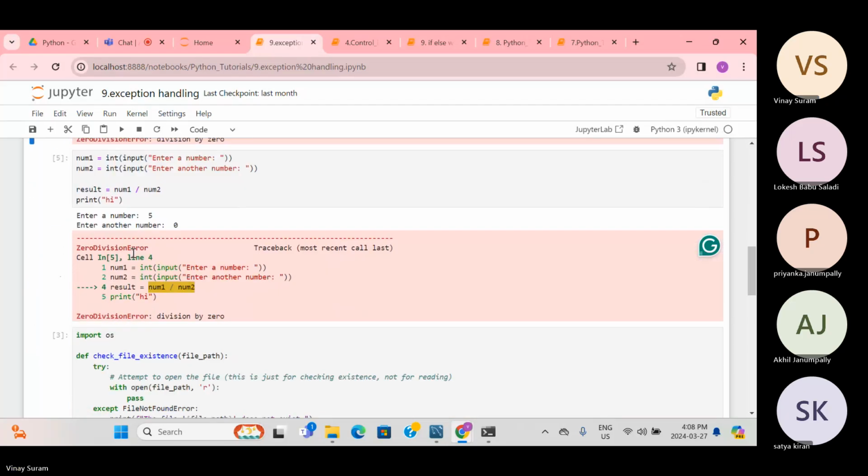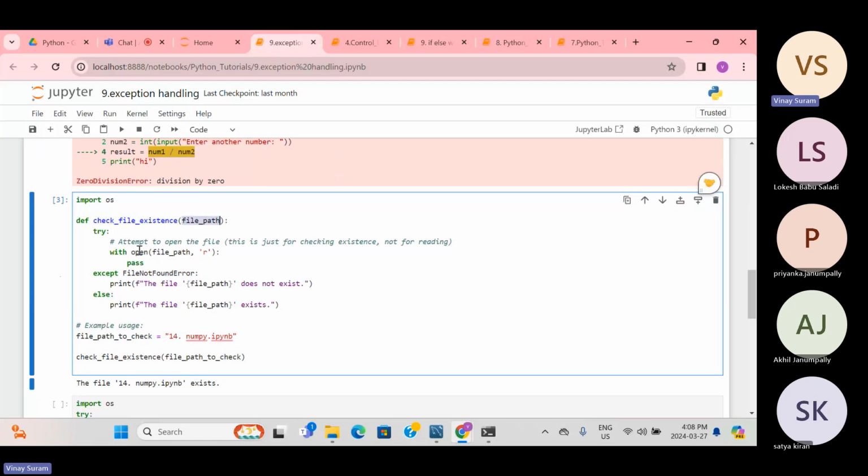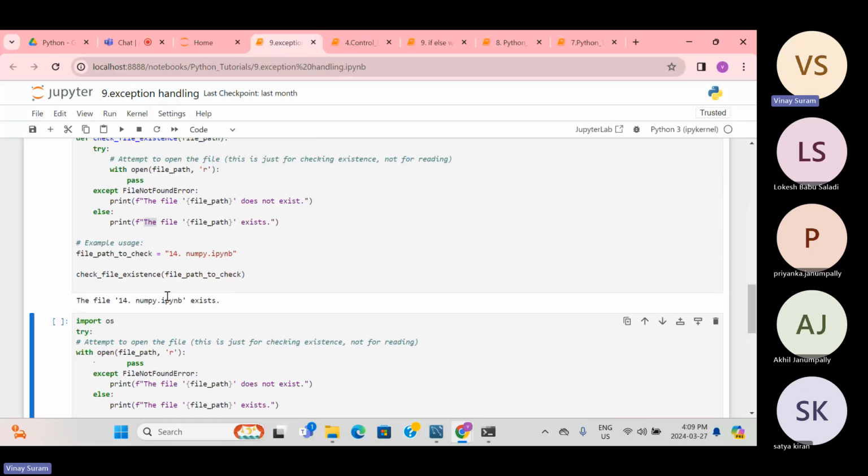Okay. So check file existence, so file path. We are just trying to open the file, and if this is not found, we are just saying this, and if it is found, we are just printing it in the else block. So I'm just running this. So it exists. Okay, the file exists.